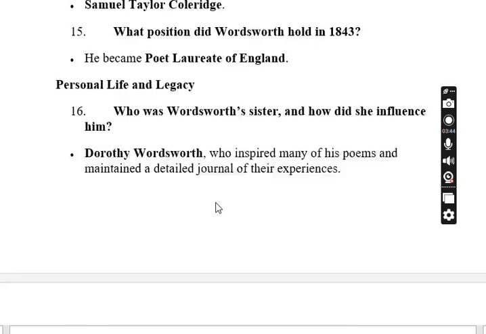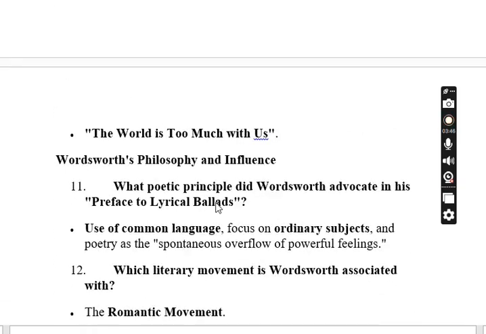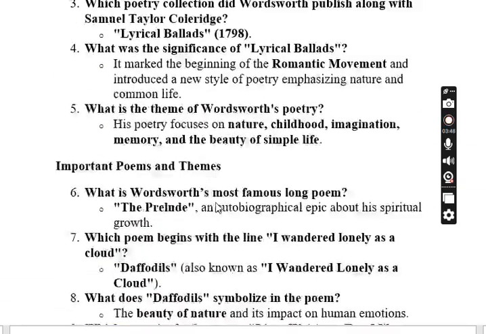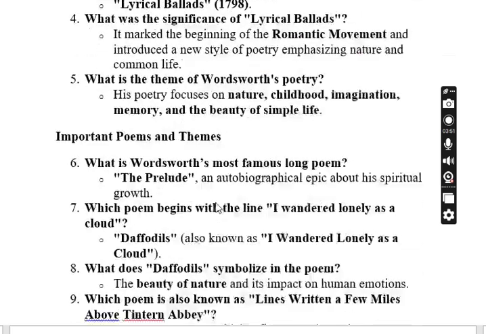So these were the questions related to William Wordsworth, which are useful for UP, PGT and TGT.